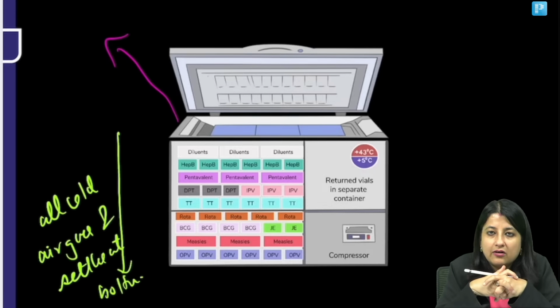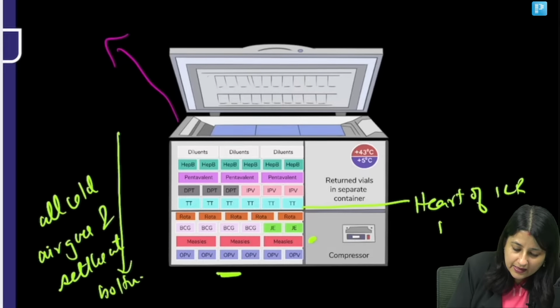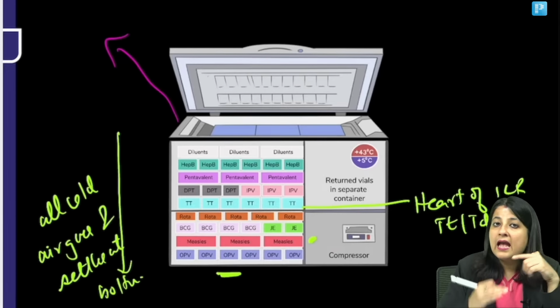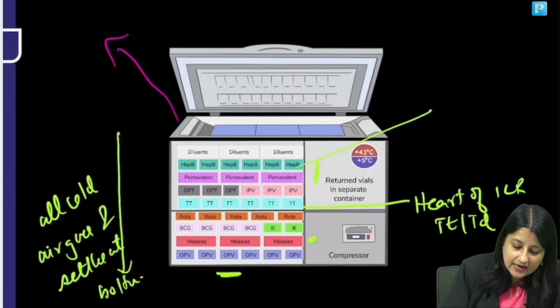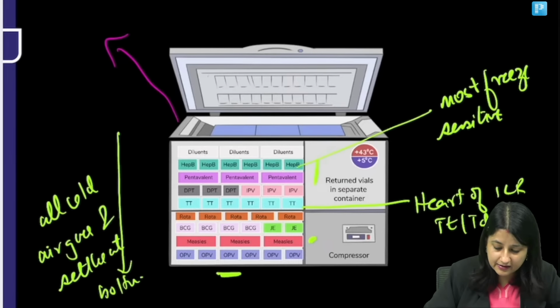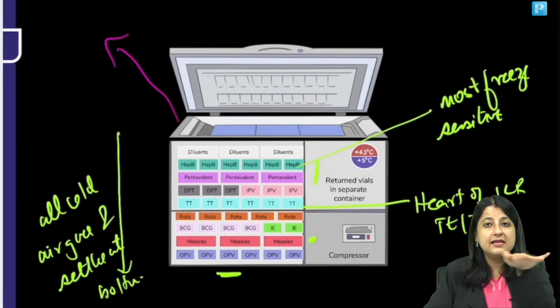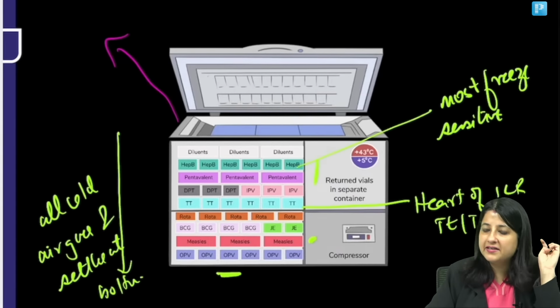Most heat sensitive is reconstituted BCG, but that we can use up to 4 hours. After that it is OPV. So see OPV. Then measles. Heart of ILR, the center of ILR guys, heart of ILR is occupied by TTs and TDs, they can ask you. And on the top, we are having penta and hepatitis, all the freeze sensitive vaccines. Hepatitis is the most freeze sensitive. So where have you kept hepatitis everybody? It's kept at the topmost of an ILR. You should know the order. OPV, measles, in the middle TTs and TDs, topmost pentavalent and hepatitis B, and know the logic also.